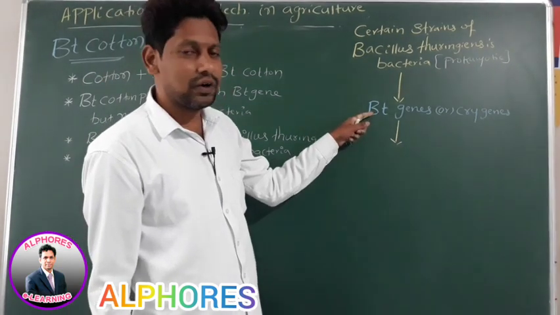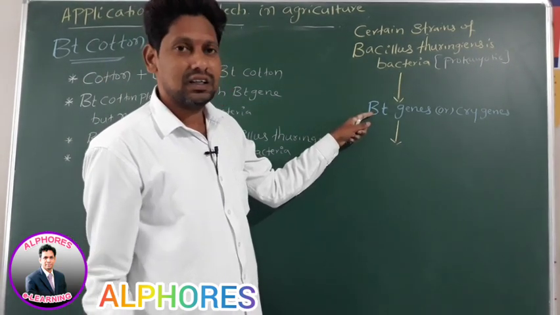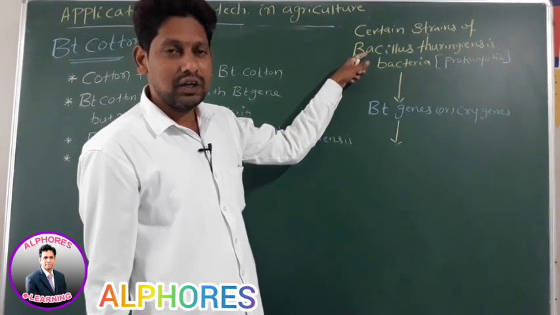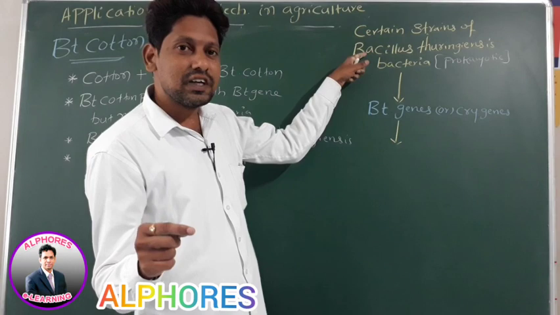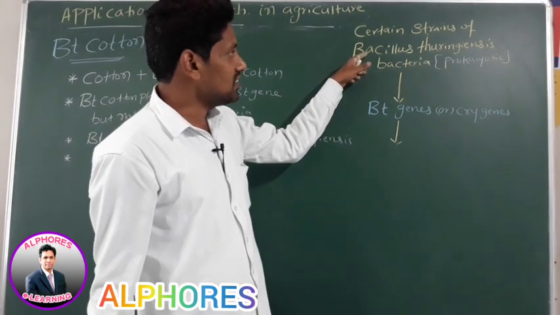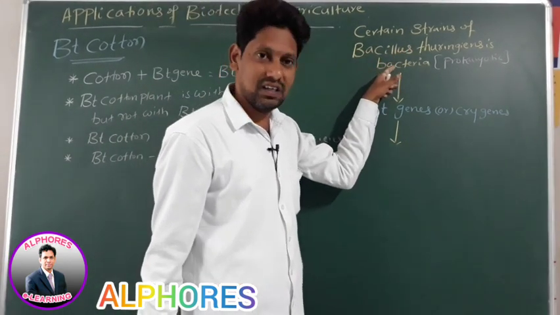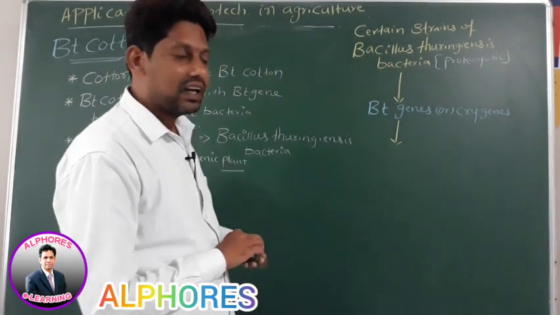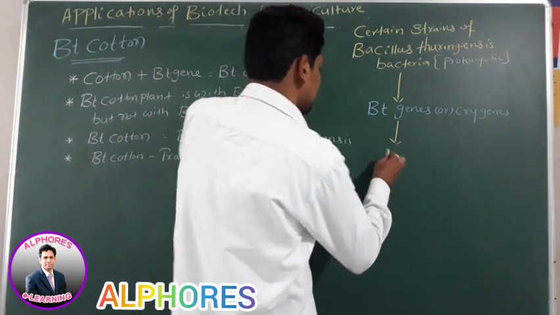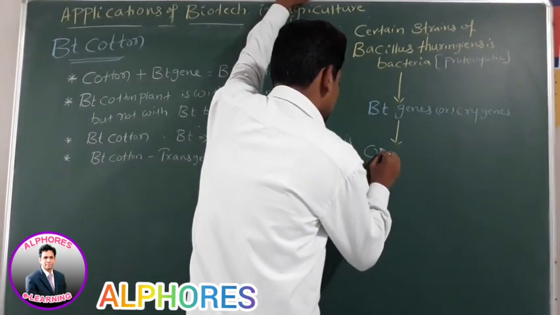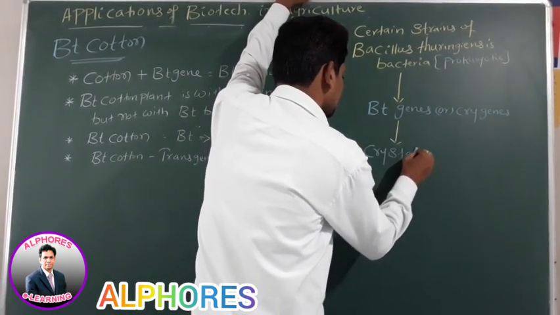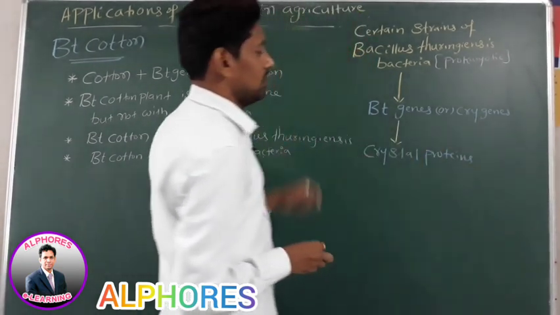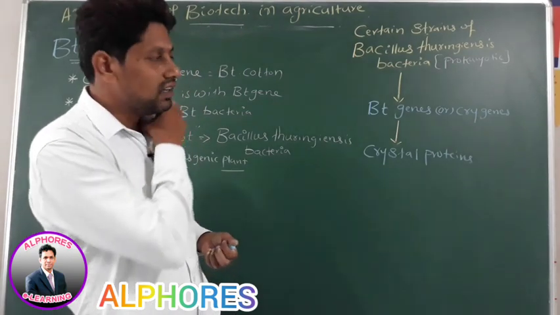Sir, when these genes produce crystal proteins in a particular phase of their growth, it means during a specific period of growth, this Bacillus thuringiensis bacteria is producing which proteins, sir? Crystal proteins. See the statement carefully, sir.